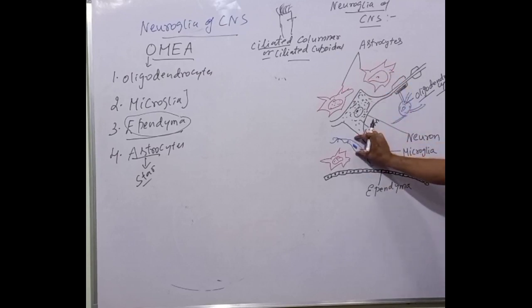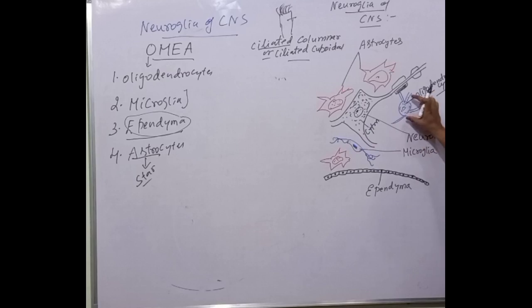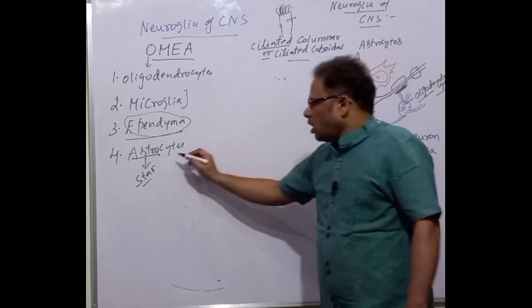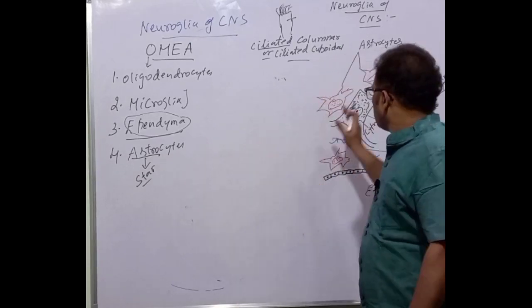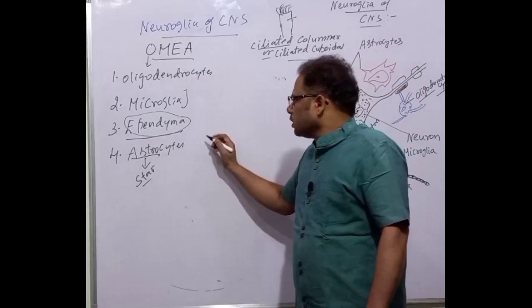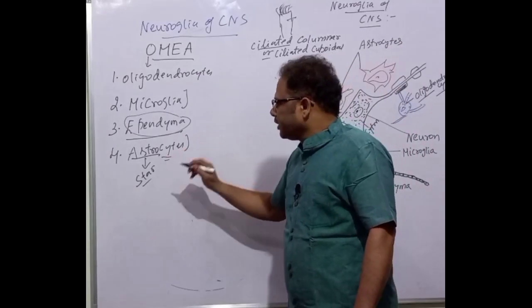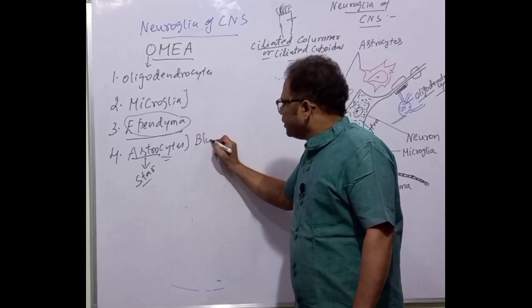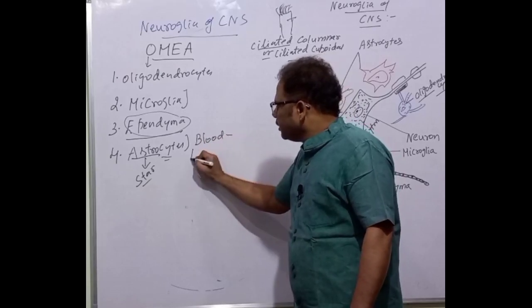This is a microglial cell. This is an oligodendrocyte. Astrocytes are drawn here in red color. They are star shaped cells present throughout the nervous tissue. They are supporting cells, very important in the nervous tissue. Why? Because they form the blood-brain barrier.